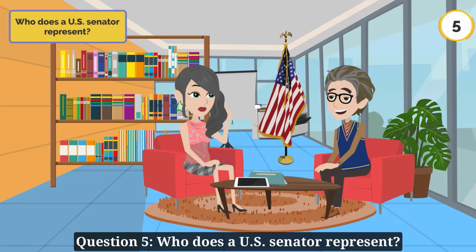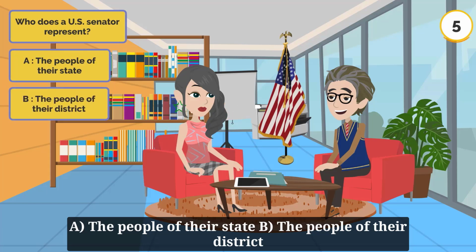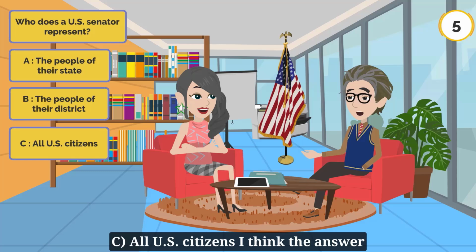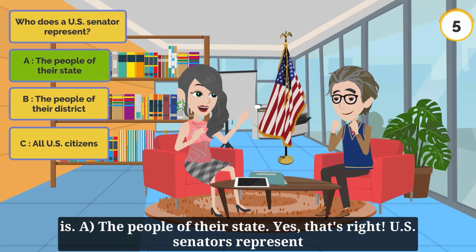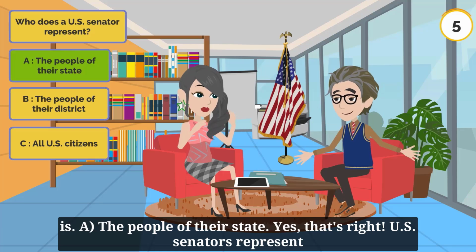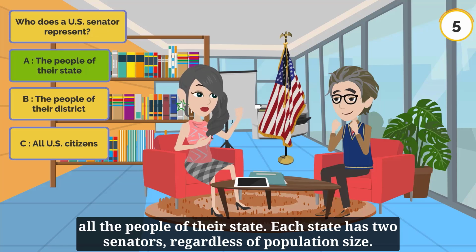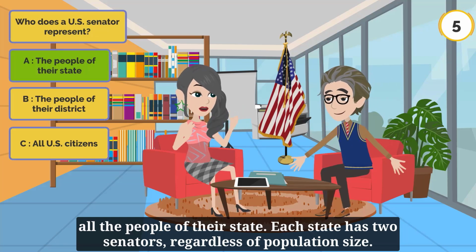Question 5. Who does a U.S. Senator represent? A. The people of their state. B. The people of their district. C. All U.S. citizens. I think the answer is A. The people of their state. Yes, that's right. U.S. senators represent all the people of their state. Each state has 2 senators, regardless of population size.